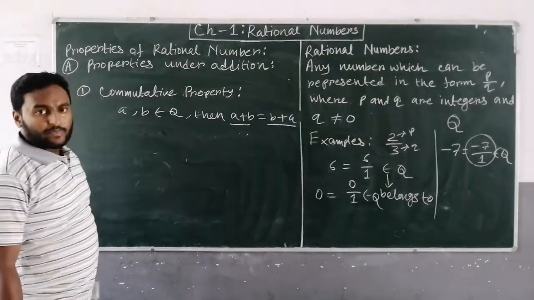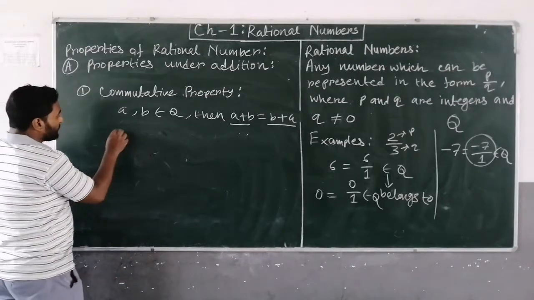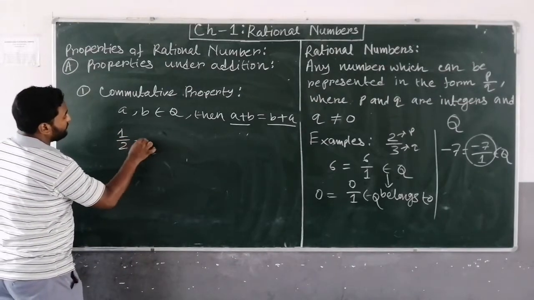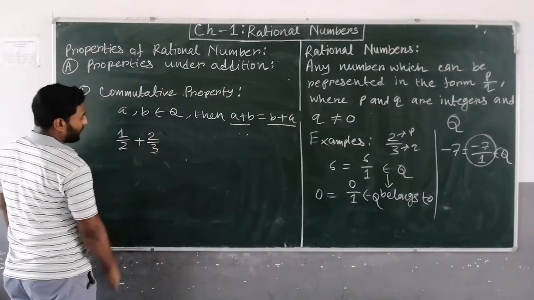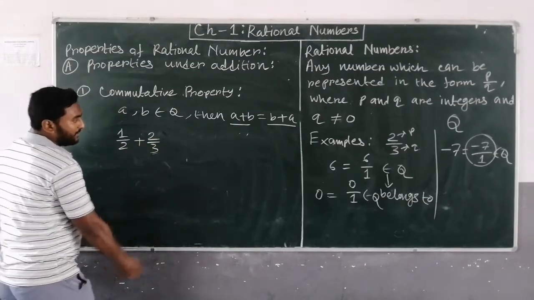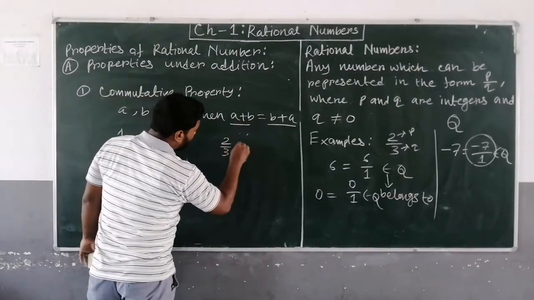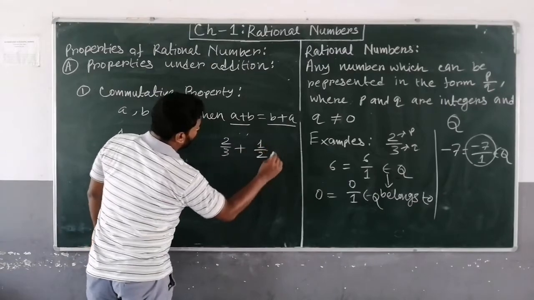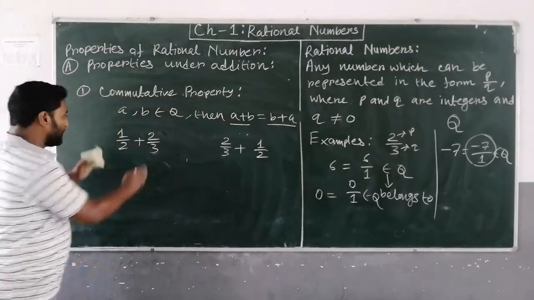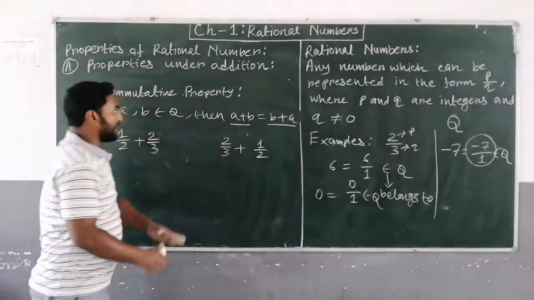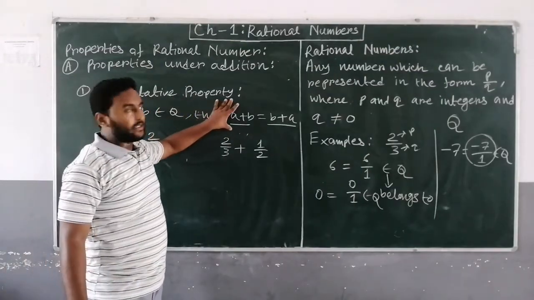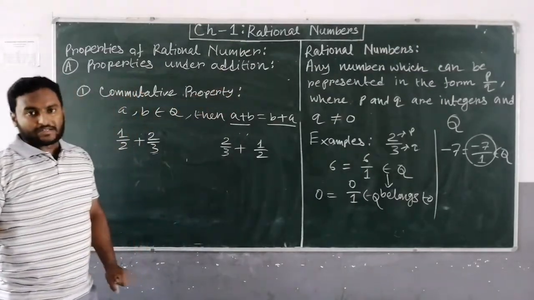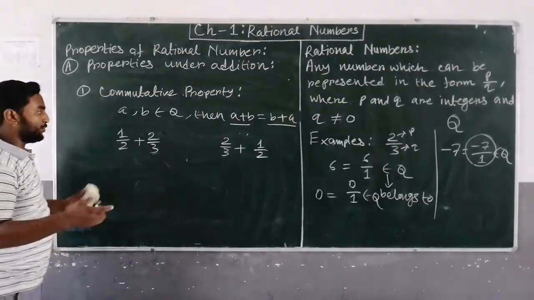Now by an example, make it clear. Suppose 1 upon 2 plus 2 upon 3, and you have to find that, and 2 upon 3 plus 1 upon 2. If this one is equal to this one, then we can say that the commutative property under addition of rational numbers is valid or true.